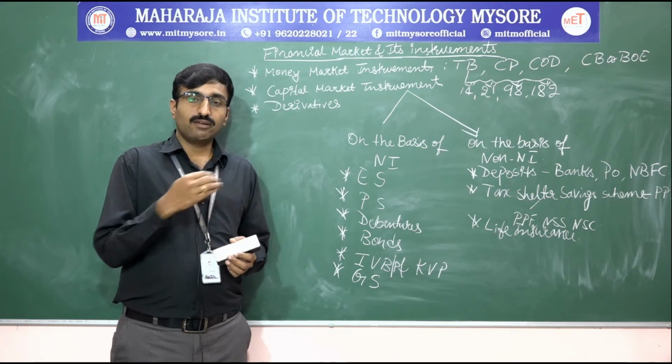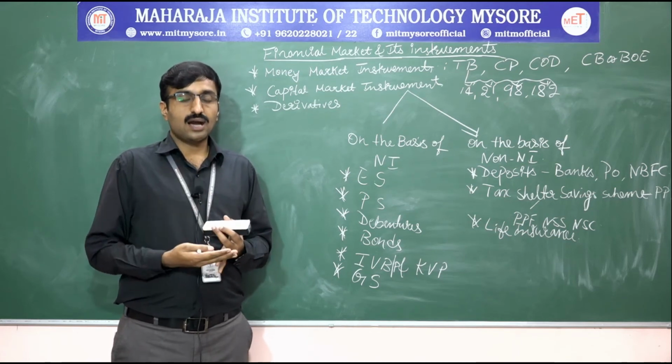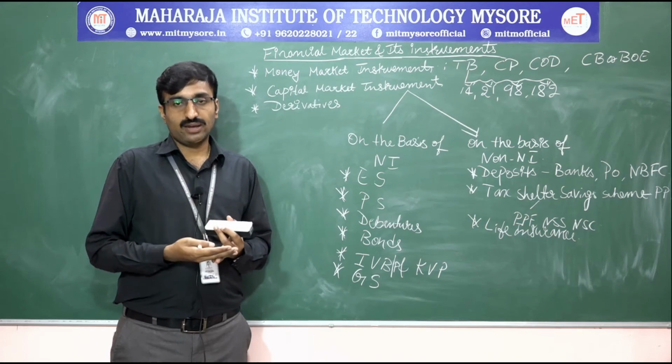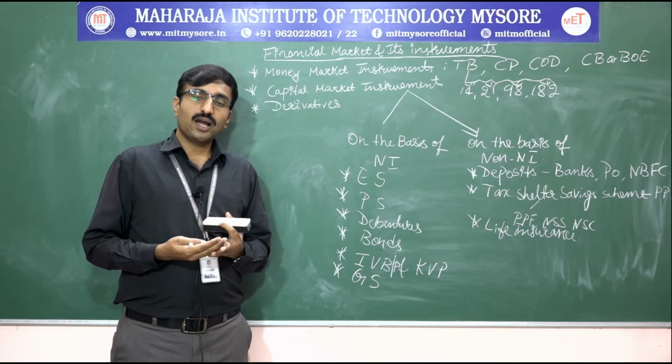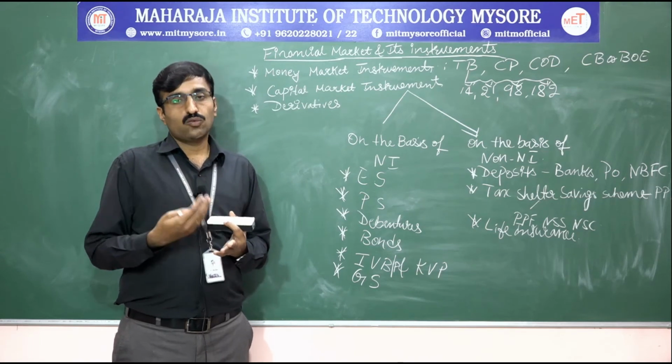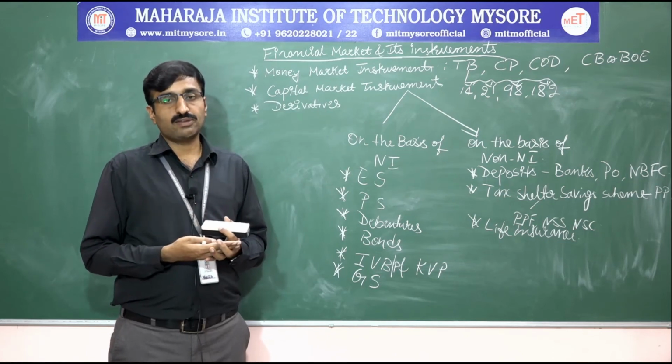Again, here we have different types of life insurance. We have the endowment plan, we have Ananda Suraksha. There are so many types of life insurance policies. By opting for any one, we can go for the investment. Based on income level, we can choose any one type of life insurance.